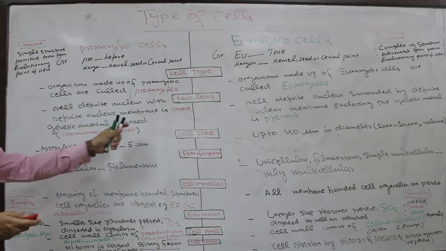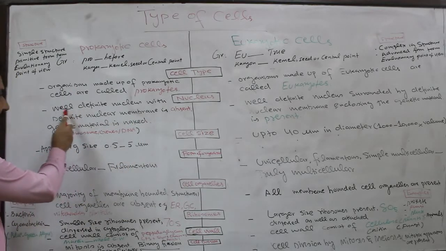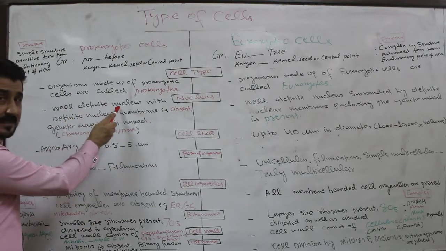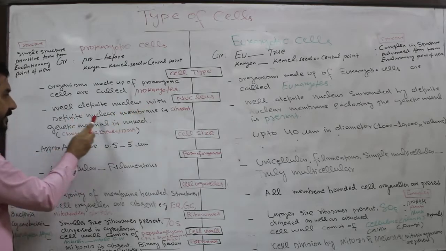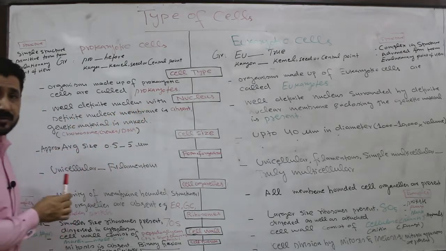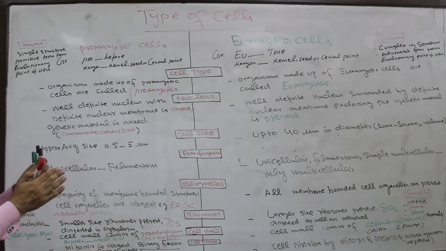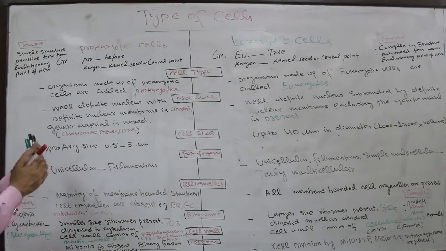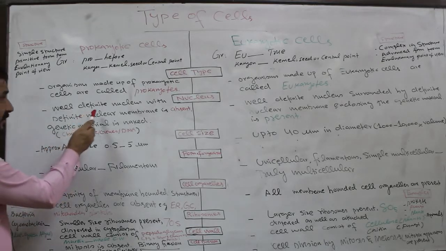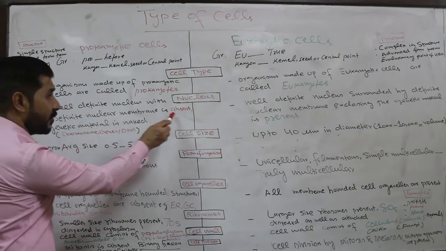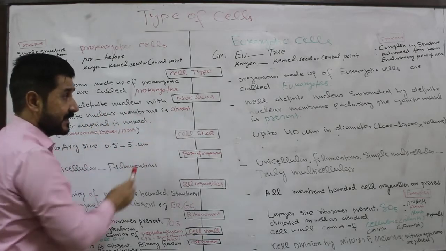In prokaryotic cell, no true nucleus is present, with no definite nuclear membrane surrounding the nucleus. If there is no nucleus, how will there be a nuclear membrane? So nucleus and nuclear membrane both are absent in this case.